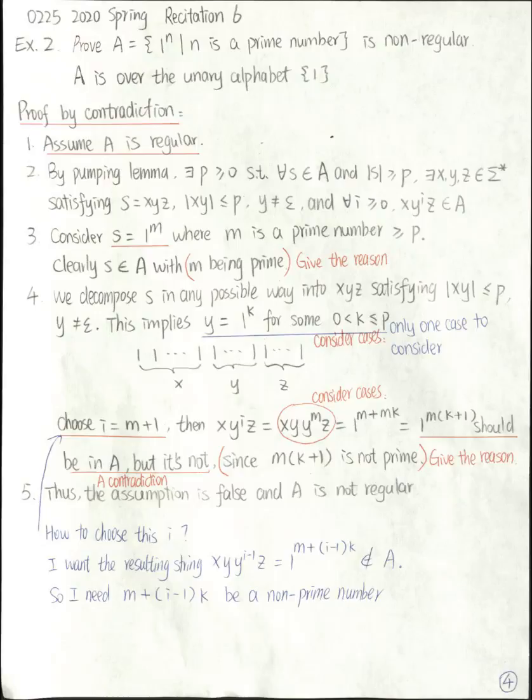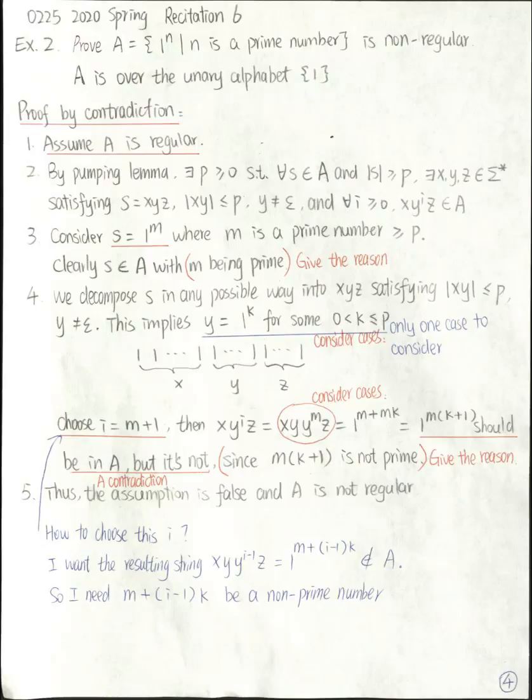So I choose i equals m plus 1, because in this case, the resulting string will have m plus mk copies of 1s. If you analyze this number, m plus mk, it can be written as m times (k plus 1). Well, a number is prime if it cannot have any other factors other than 1 and itself. Now we have shown that this number, m plus mk, has two other factors, m and k plus 1.